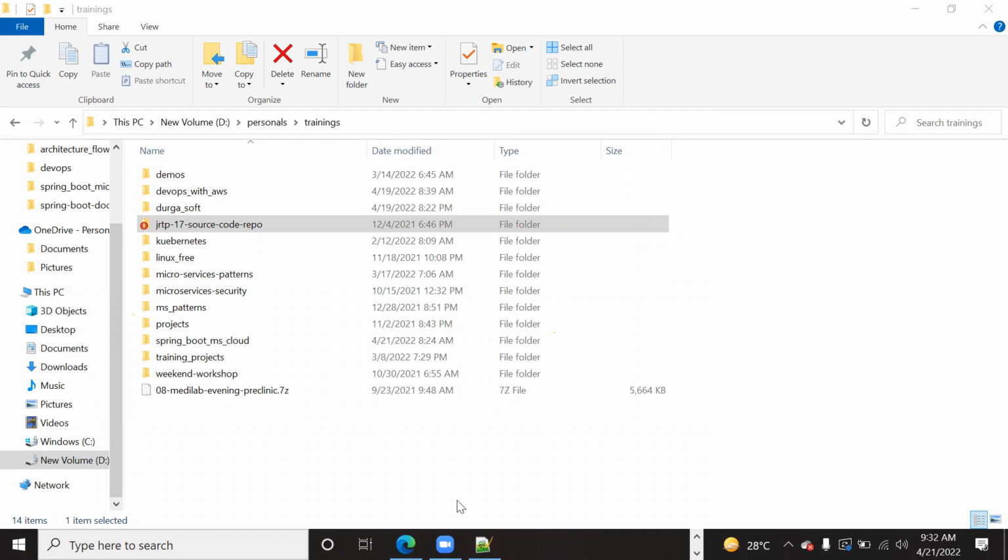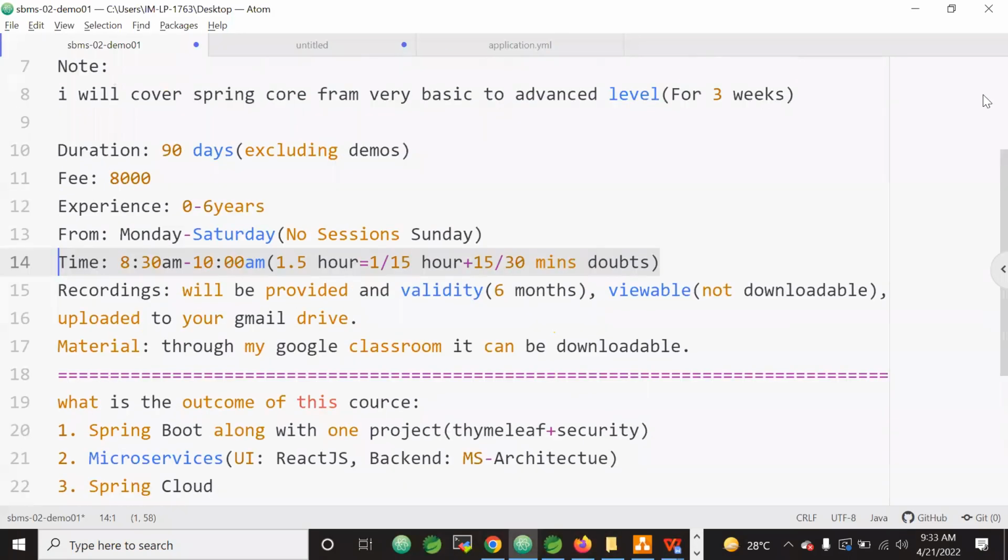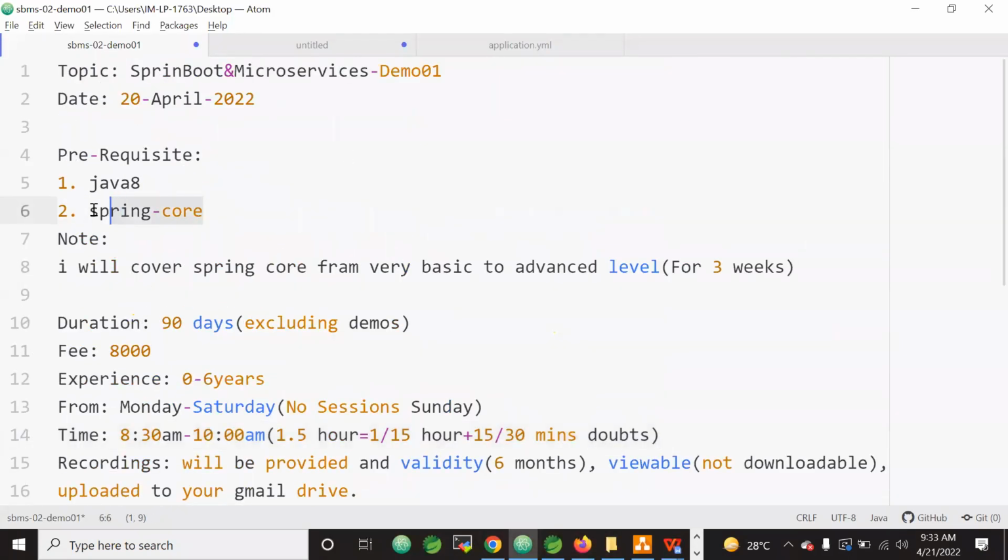Any prerequisite for the Spring Boot session? Obviously the prerequisite is Java 8 and Spring Core. If you know or don't know Spring Core, that's okay, because I will cover Spring Core from scratch. Those who already feel like masters in Spring Core, no problem, you can also attend the 3 weeks. 100% you will get a new look at Spring Core.